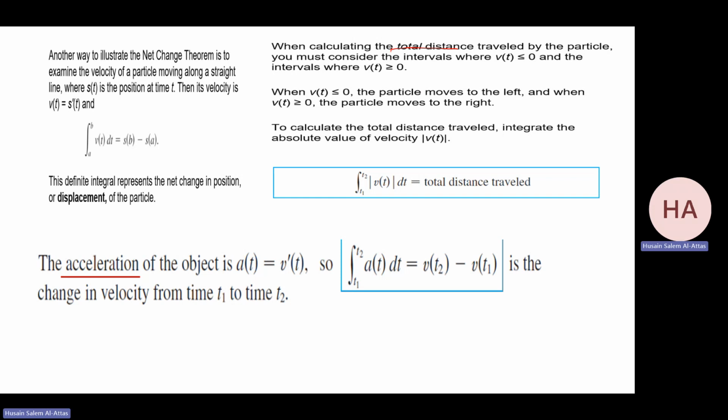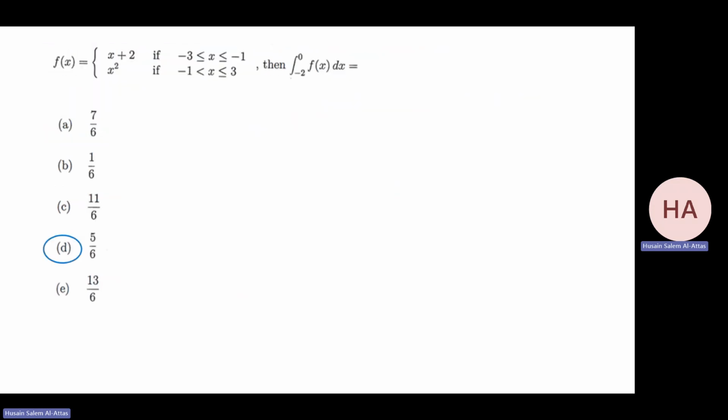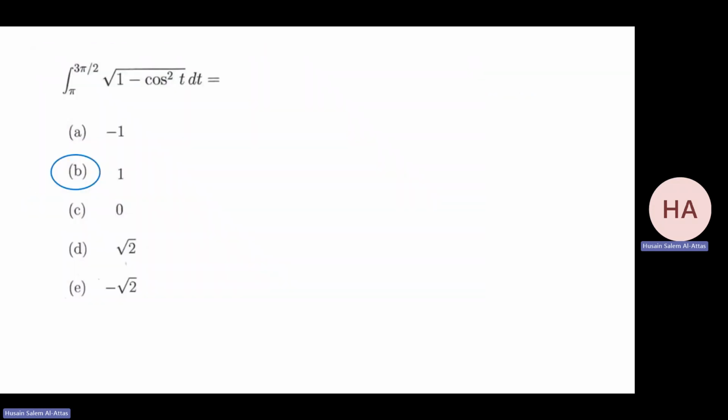If I want the distance and if I want the displacement, I will just find the integral of the velocity. But for the total distance, I need to find the integral of the absolute value of the velocity. And we'll do some problems about that. And we'll link it with the indefinite integral also.